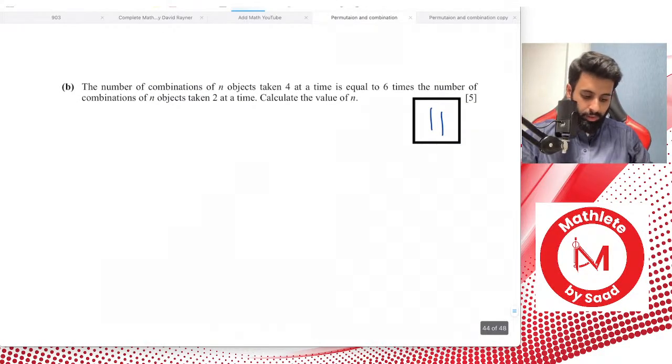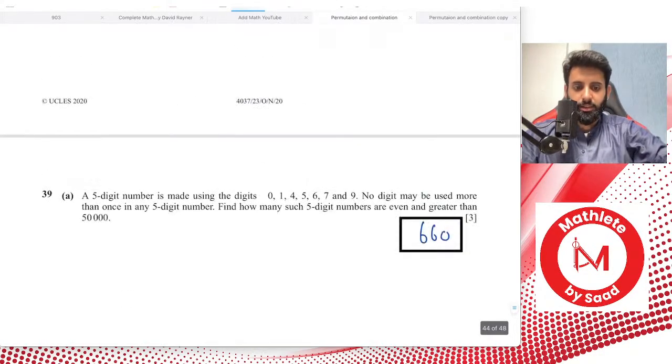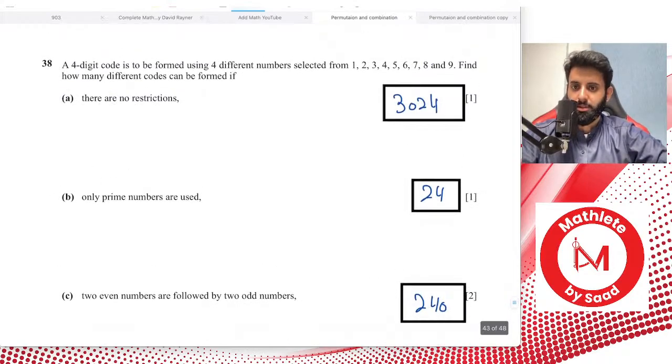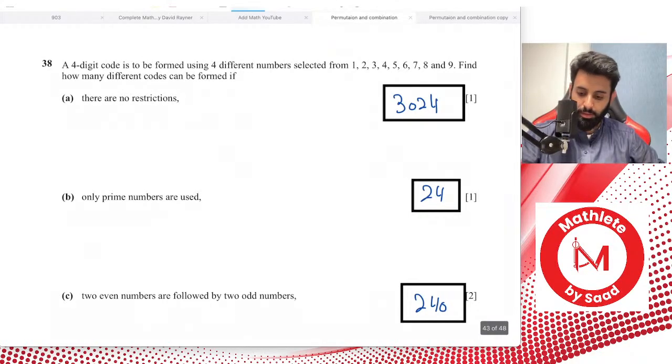The next question is, let me see what's the next question that I've shortlisted. The next question I've shortlisted for you is number 35.